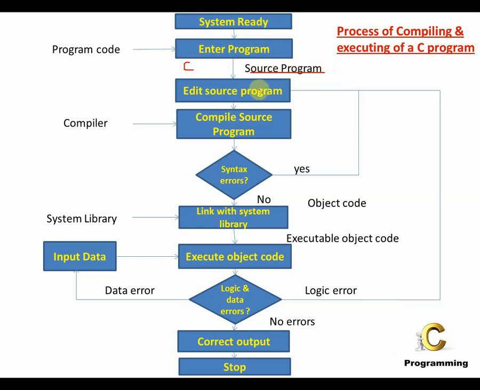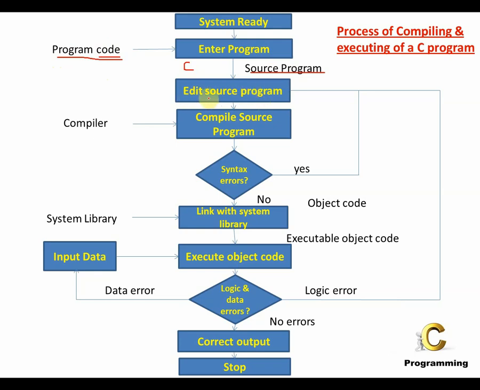Once you write the source program, also called C code or program code, that source program can be edited. What I mean by edited is that you can add more lines, make some changes, or delete some lines.